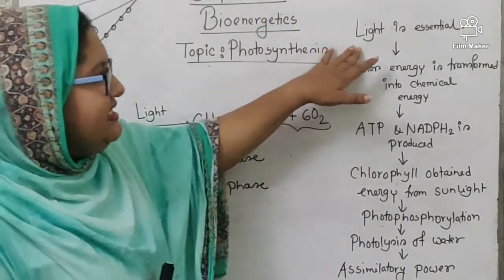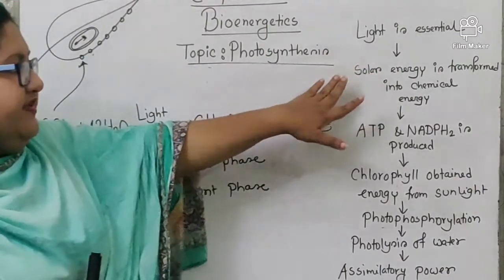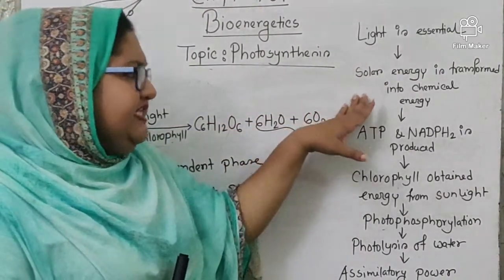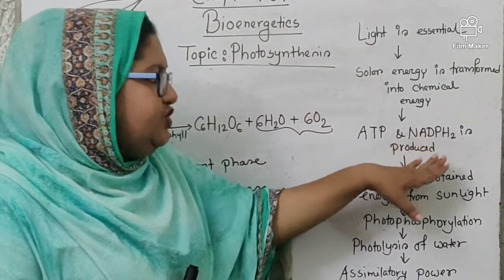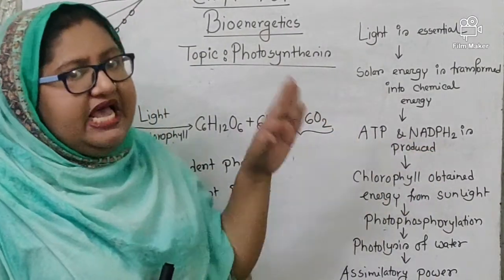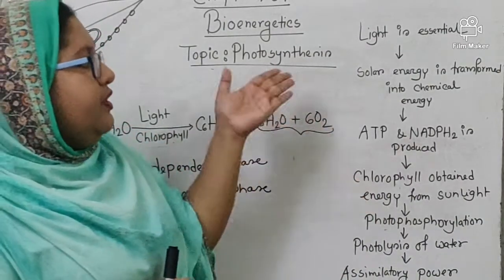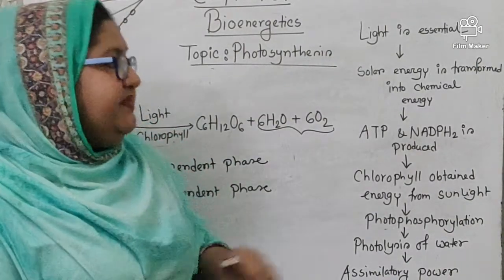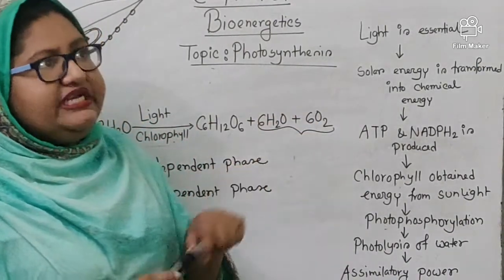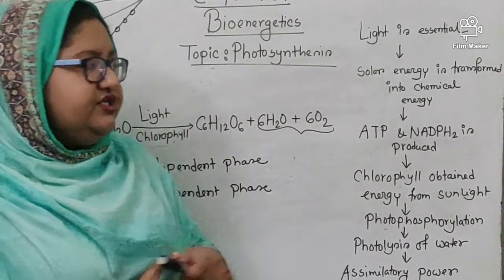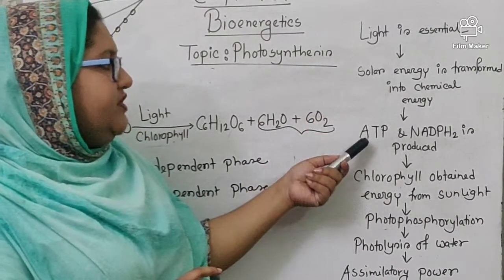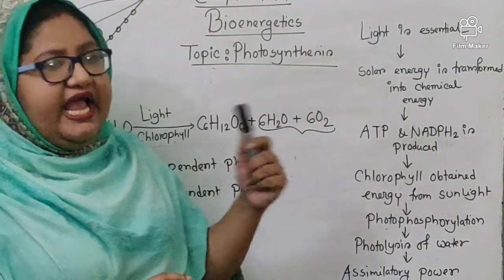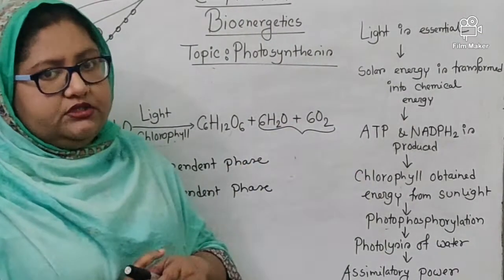Okay, first of all, light is essential for this phase. In this phase, solar energy is transformed into chemical energy. In this phase, ATP and NADPH2 are produced with the help of this energy. How? The chlorophyll absorbs photons from the sunlight. Okay, that photon contains energy. By using that energy, chlorophyll helps to produce ATP. The process through which ATP is produced is called photophosphorylation.